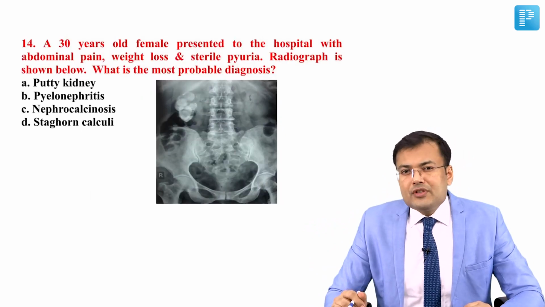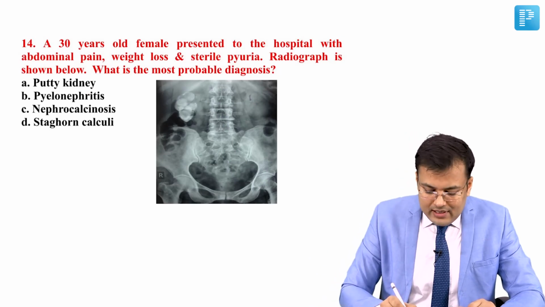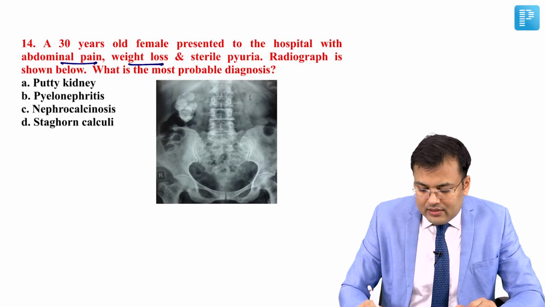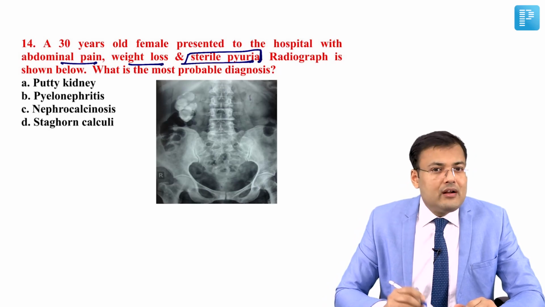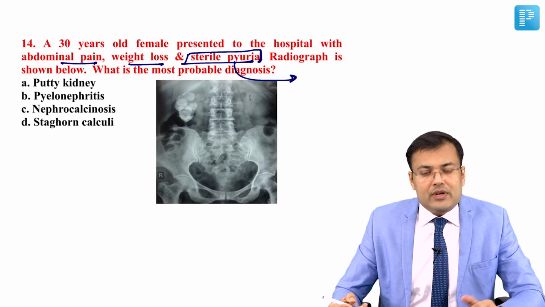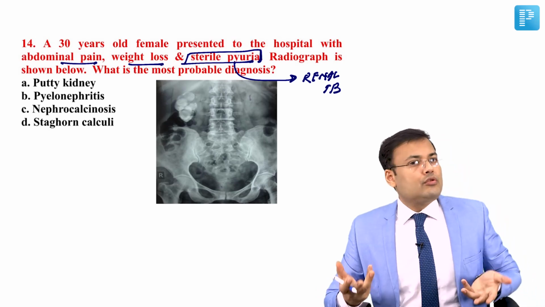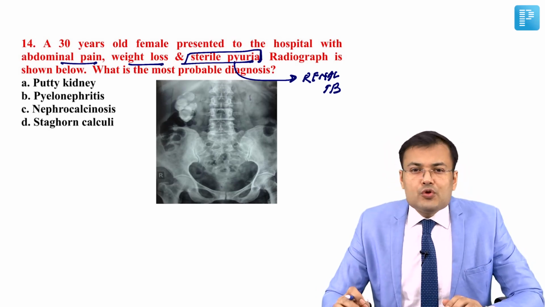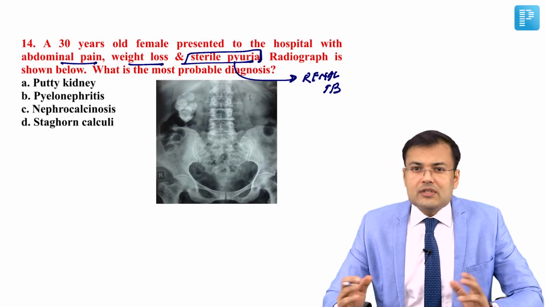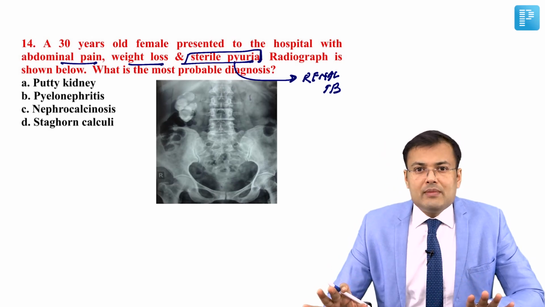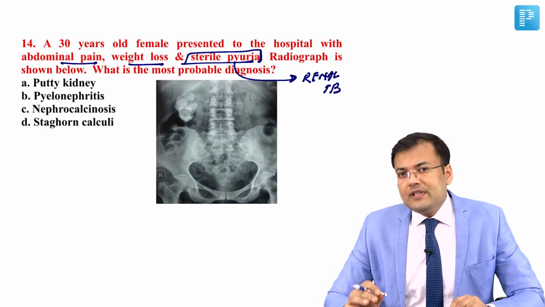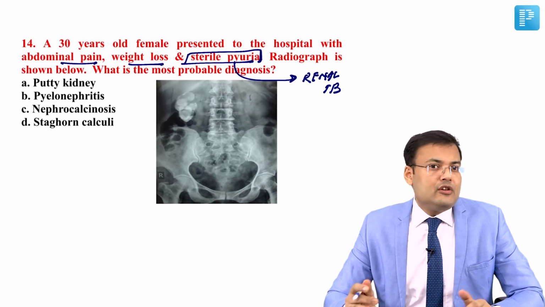See the question number 14. A 30 years old female presented to hospital with what? Abdominal pain, weight loss, and sterile pyuria. You know, this sterile pyuria, it is seen in renal tuberculosis. Characteristic feature of renal tuberculosis. So you know the diagnosis. Radiograph is shown below. What is the most probable diagnosis? Suppose this image is not given below. So which of the following feature is characteristically seen in renal tuberculosis?